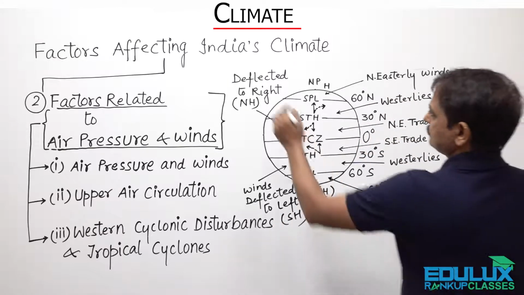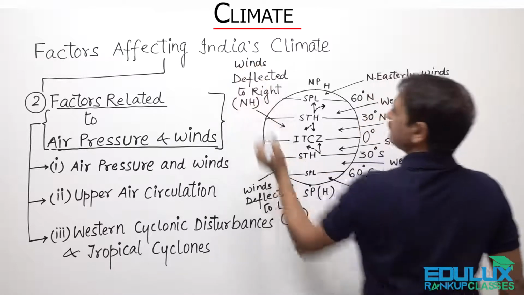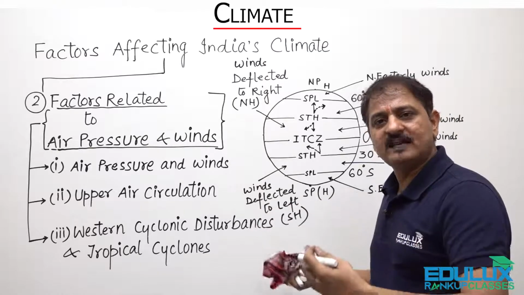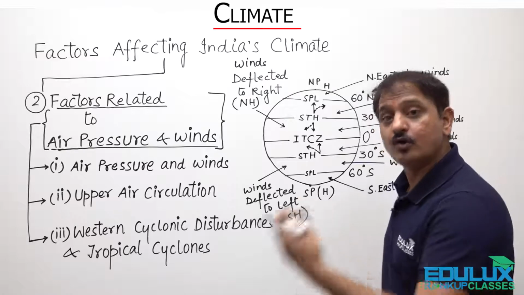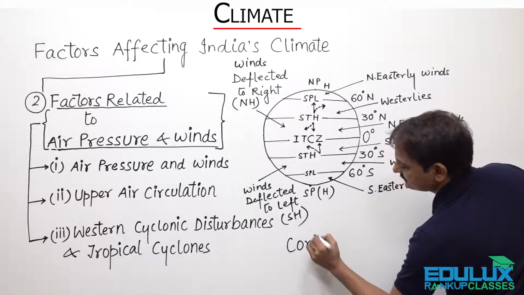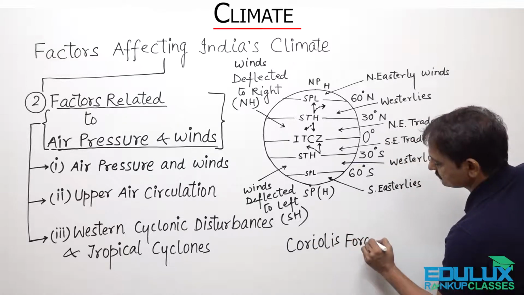Clear? So what is deflected here? The winds. And what makes them deflect to their right in the northern hemisphere and to their left in the southern hemisphere? It is the Coriolis force.